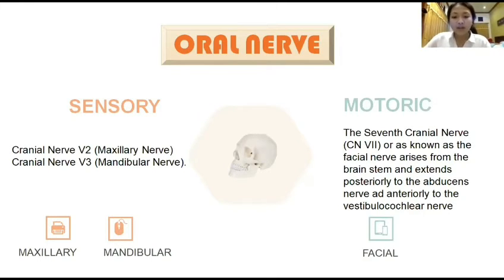The mandibular nerve divides into two main nerve bundles at the level of the mandibular tubercle and also gives off an additional branch, which is the buccal nerve. The second one is motoric oral nerve innervation.